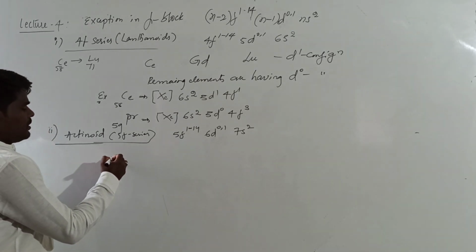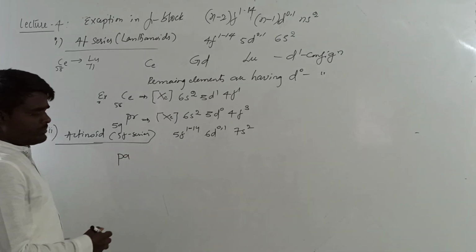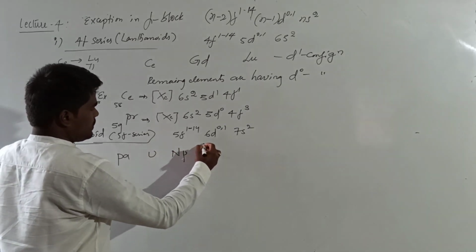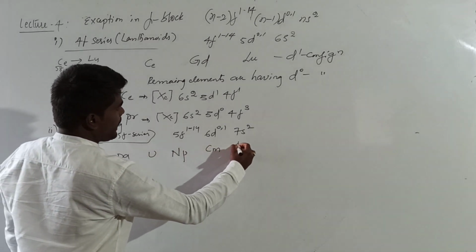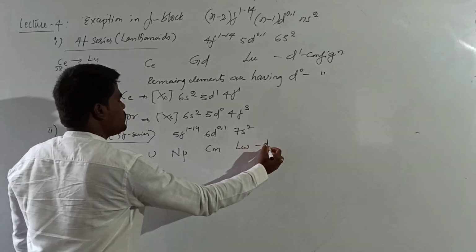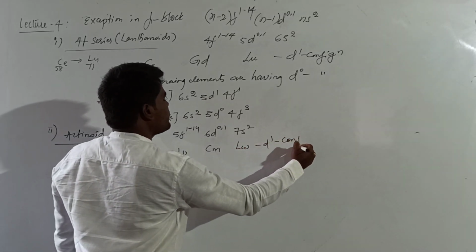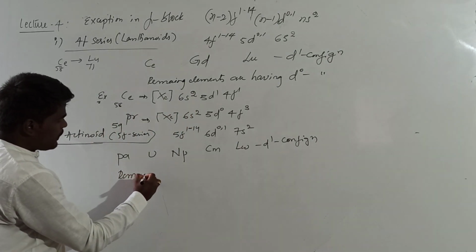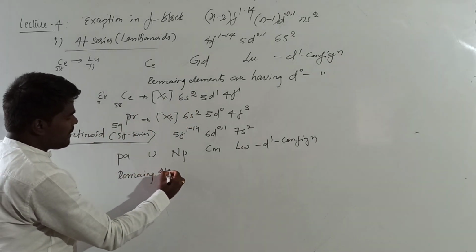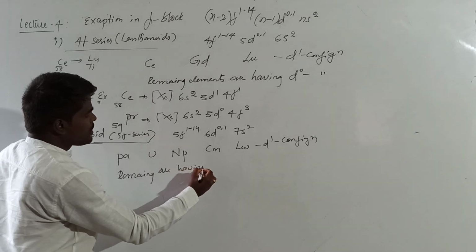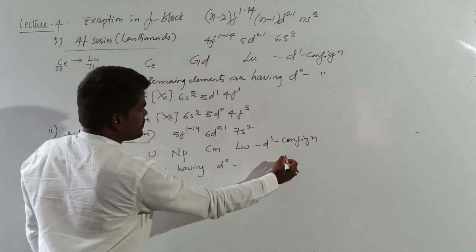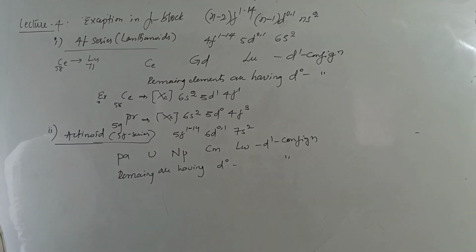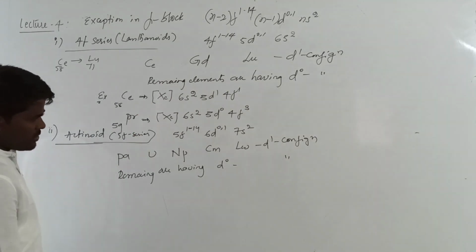Here protactinium, uranium, neptunium, curium and lawrencium are found to have d1 configuration, and the remaining are having d0 configuration. In a similar manner, you can write the electronic configuration of all the actinide series.